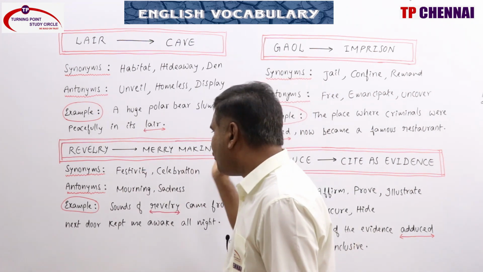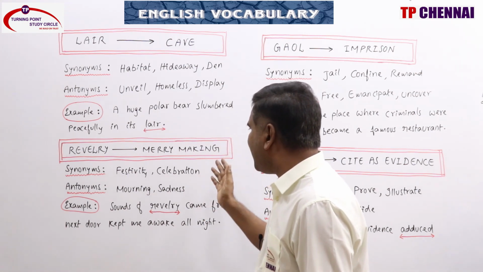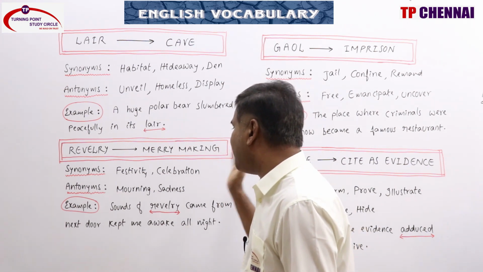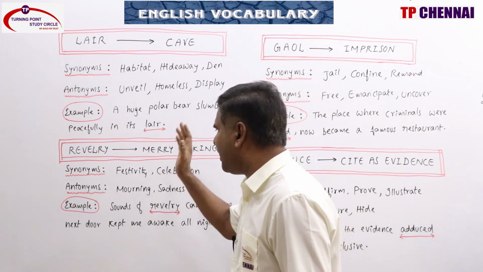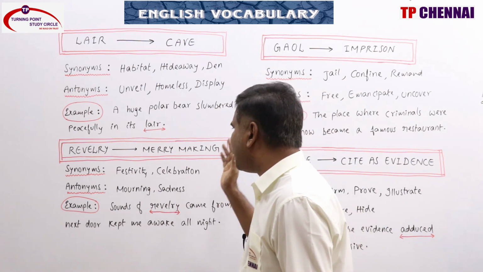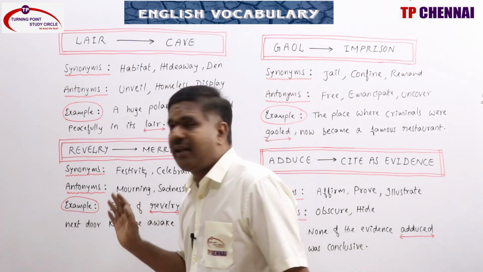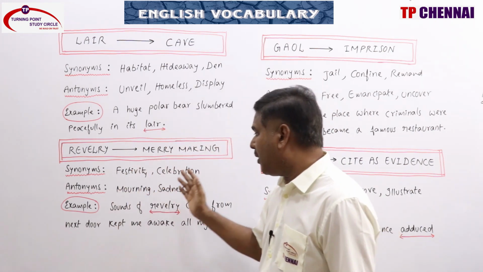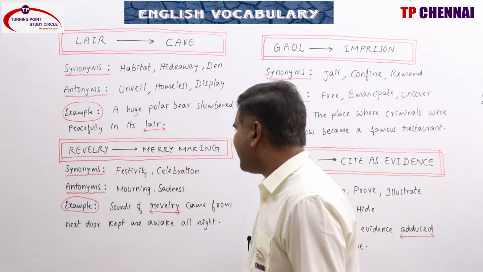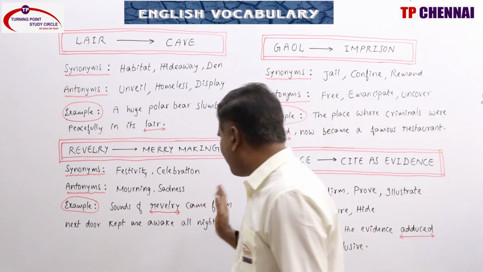Revelry: merrymaking, festivity, celebration, entertainment, party, spree, debauchery, fun, carousal, jollification. A situation in which people are drinking, dancing, singing, etcetera, at a party or in public, especially in a noisy way. Antonyms: mourning, sadness. Example: sounds of revelry came from next door and kept me awake all night.